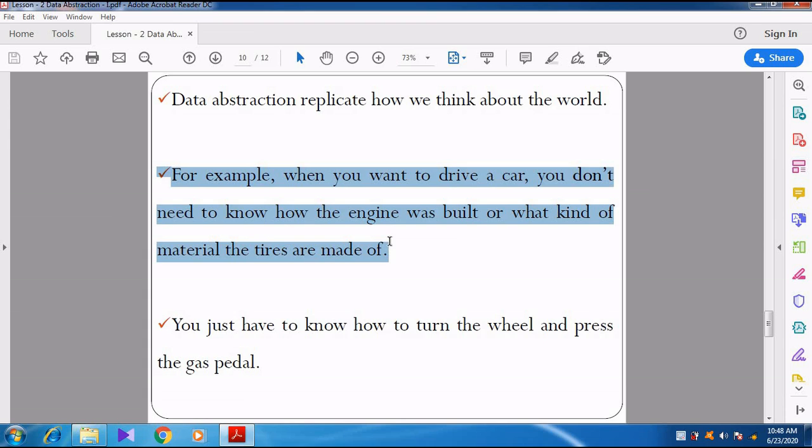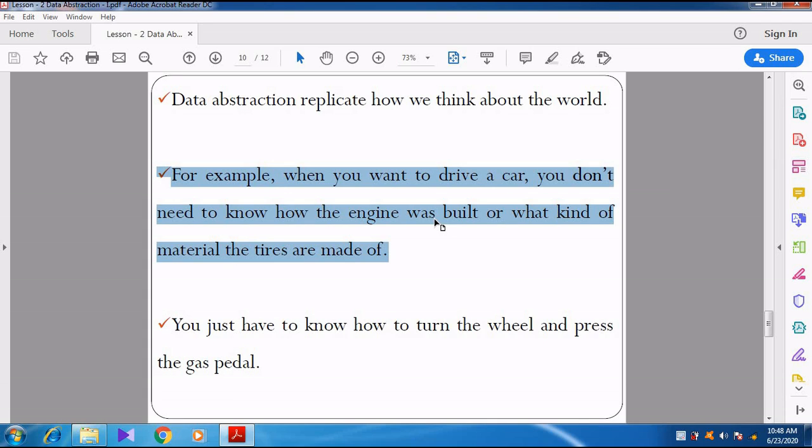The same thing we can say as an example for data abstraction. When you want to drive a car, you don't need to know how the engine was built. Whenever you are driving, you don't open the car and look at the engine, asking how it was built and what parts are involved.